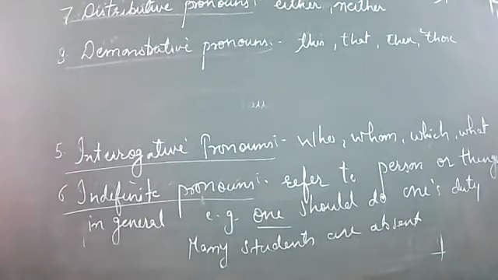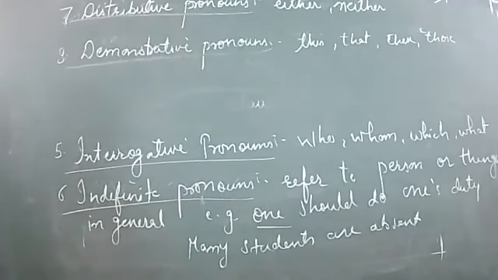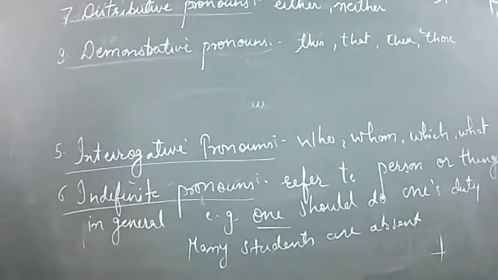So today what we have learned is that pronouns are used in place of nouns. There are different categories. First one was personal pronouns: I, we, you, they. Then reflexive and emphatic. Emphatic are used to lay stress, used after a subject, and reflexive pronouns act as objects. Then possessive pronouns: my, mine, yours, its, hers, his.